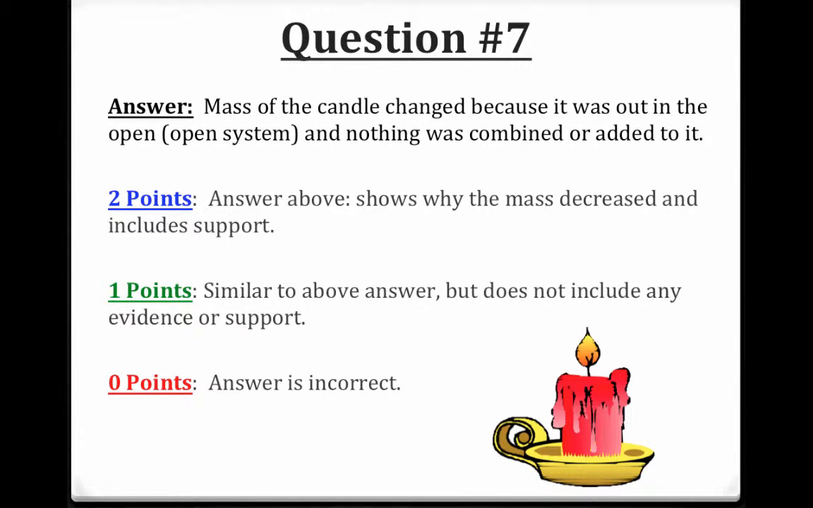All right, question 7, hang in there, we're almost done. Explain why the mass of the candle changed over time. Use information to support. So the mass of the candle changed because it was out in the open, or it had an open system, right? And nothing was combined or added to it. Go ahead and take a look. See if you're a 2 point, 1 point, or 0.